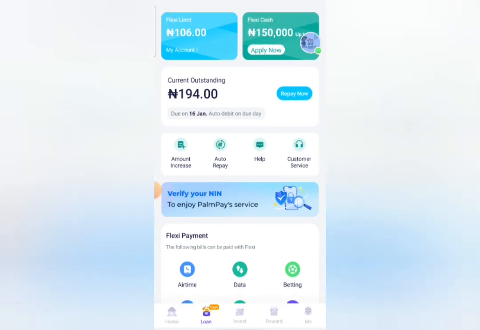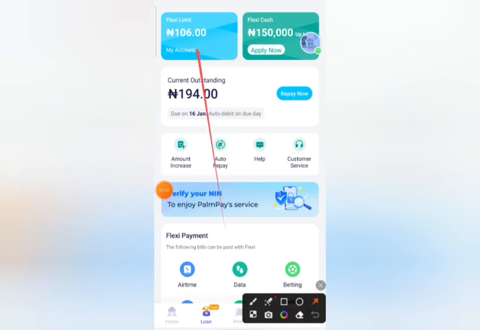It's of two different categories. The first one is called flexi limit and the second one is called flexi cash. As you can see up there, we have a flexi limit and we have a flexi cash. The difference between flexi limit and flexi cash is that while flexi cash can be withdrawn to your bank account, flexi limit cannot be withdrawn to your bank account, but you can use it to recharge, to buy data, as well as fund your betting website. But for flexi cash, you can withdraw it directly to your bank account.